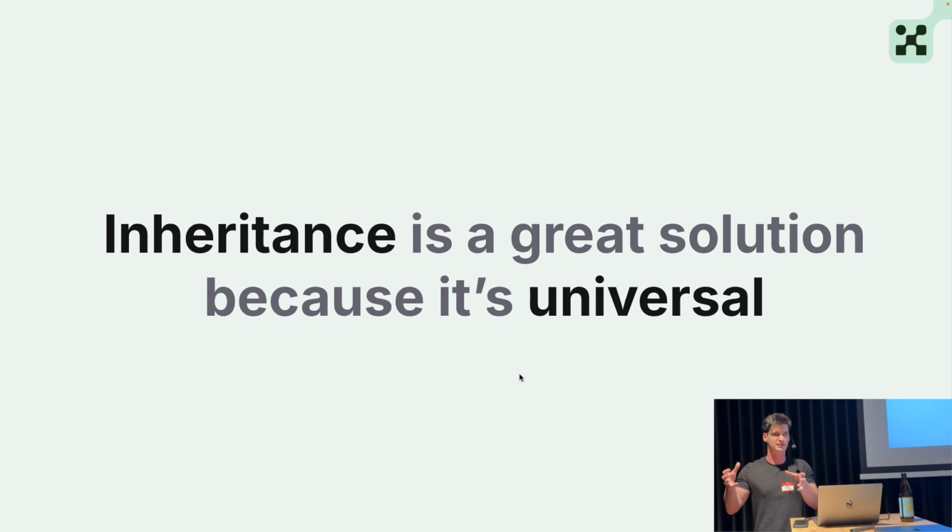Sometimes when we have big chunks of code that we would like to overwrite, we just need to break them into smaller ones and use inheritance for the smaller ones. The problem with inheritance is that it works very well if you have one level of inheritance. It works okay-ish if you have 2 levels of inheritance. If you have 3 levels of inheritance, it's a nightmare, and everything above this is a nightmare.